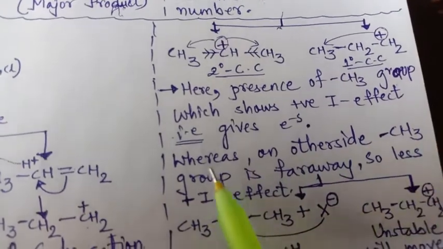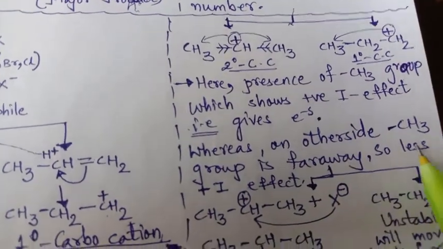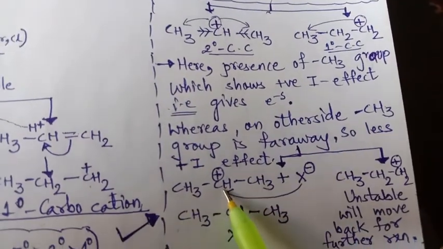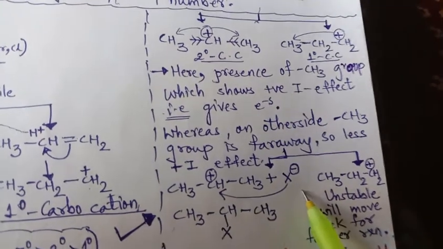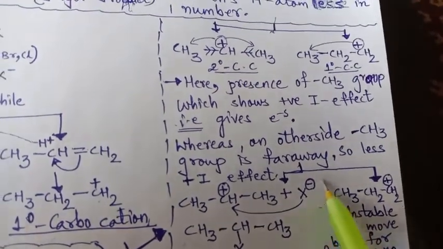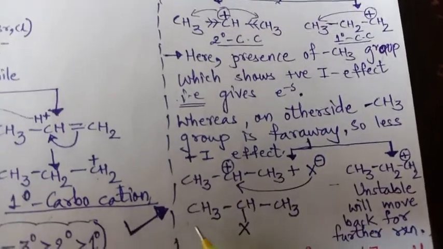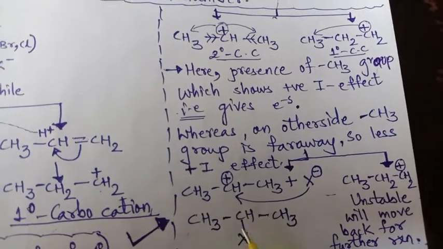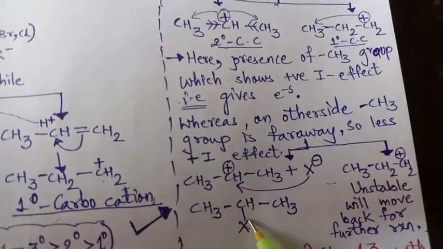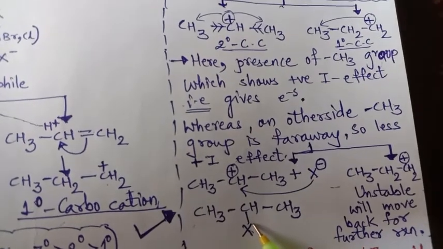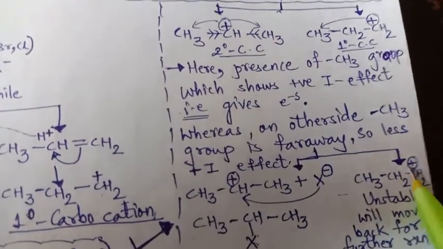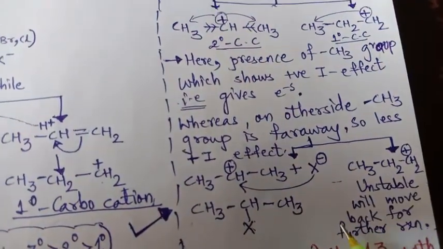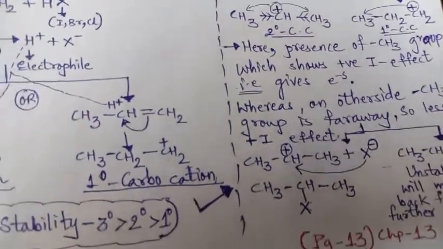Whereas on the other side the CH3 group is a little far away, so it experiences less positive inductive effect, and thus the CH3 2 degree carbocation, CH3 plus, X minus will attack this hydrogen and will give CH3 CHX CH3, the 2 degree carbocation with the attachment. So 2-bromopropane is more stable compared to 1-bromopropane, and this 1-bromopropane will remain unstable, so it will move back and go for further reaction.